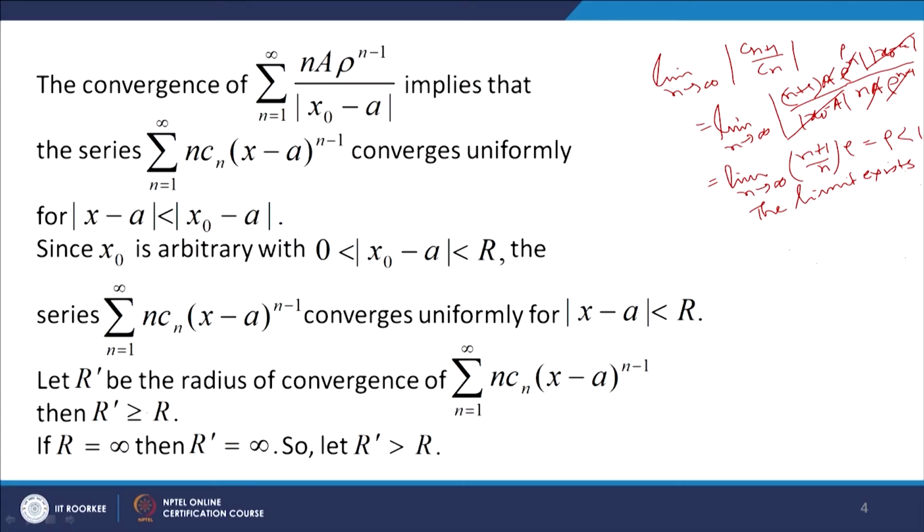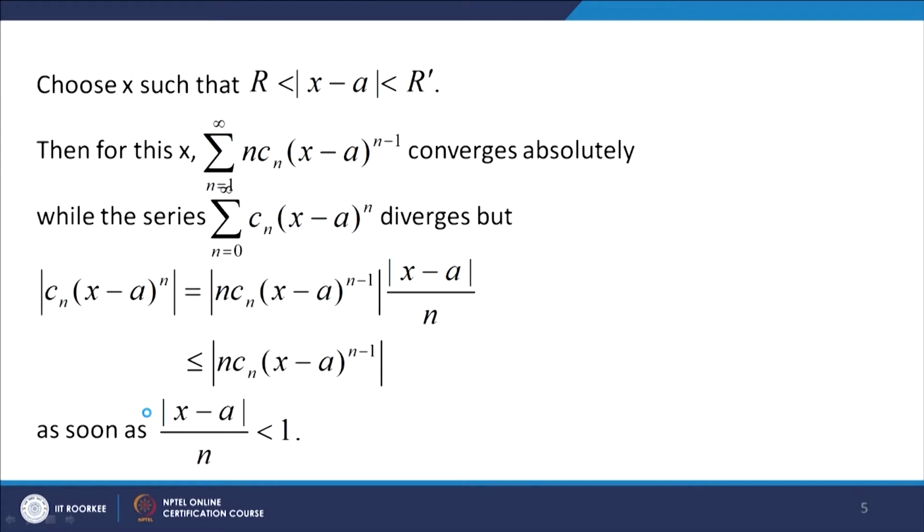Our aim is to show that r dash is equal to r. So, when r dash is greater than r, let us choose a point x such that r is less than mod of x minus a less than r dash.